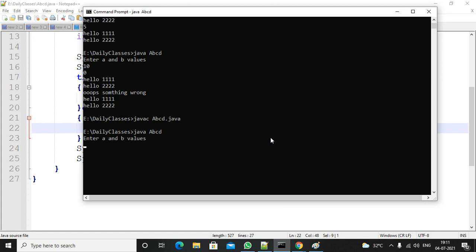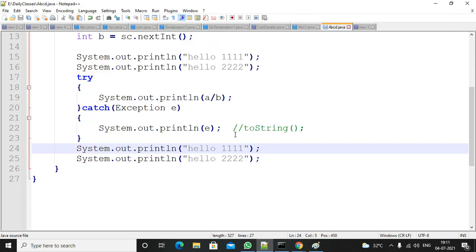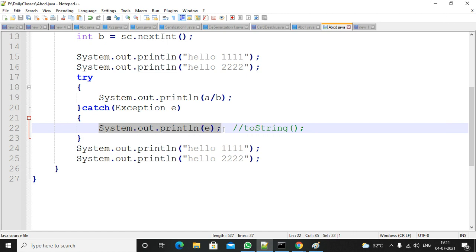So compile, execute. Giving the values 10 and 0, you are getting the exception details. You are getting only the exception name and a description, nothing else. For printing the exception details, you have two more methods.